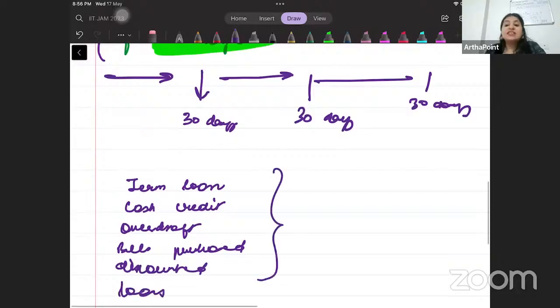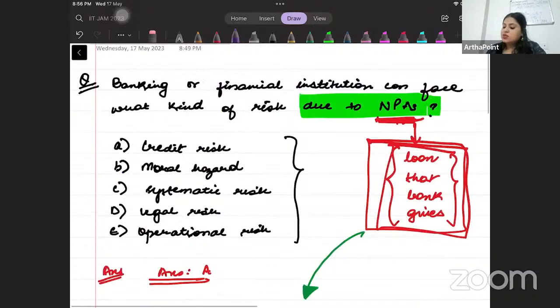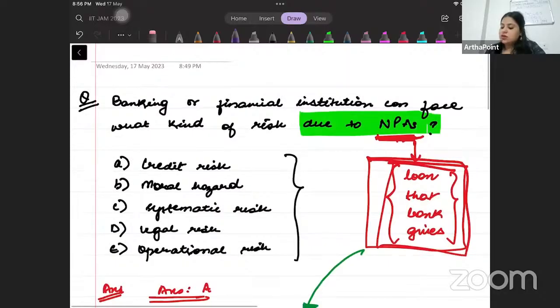All the assets of the bank that the bank does not receive payment for become the non-performing asset. Is that clear? Okay, beta. So that's the answer to this question then. The answer to this question is A. It is called the credit risk.